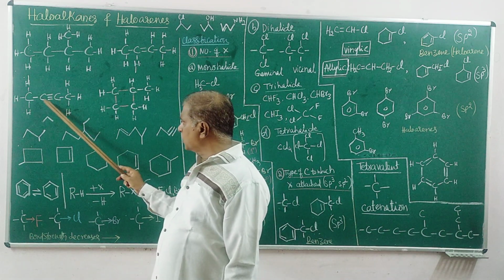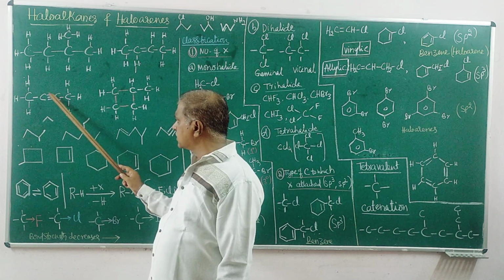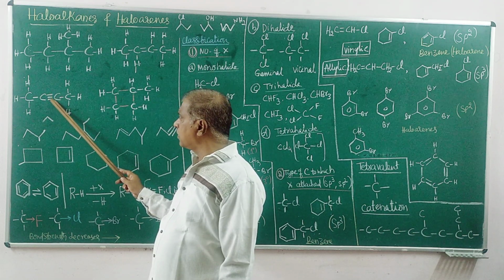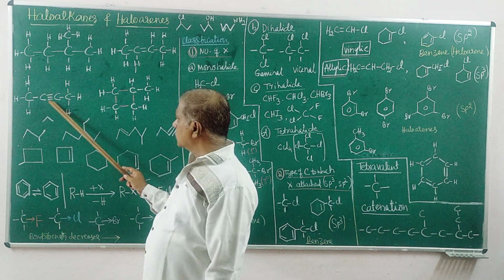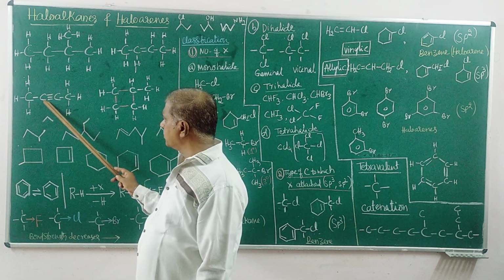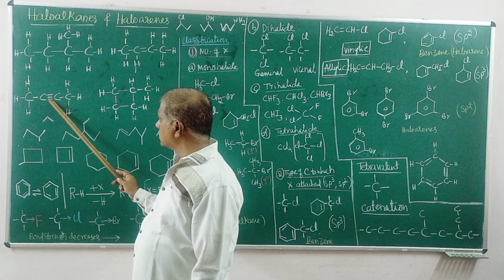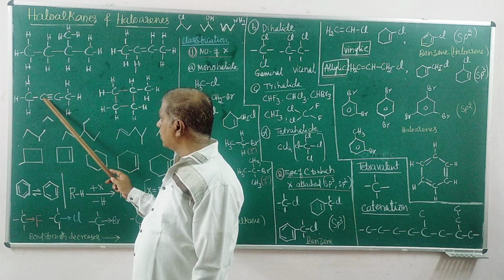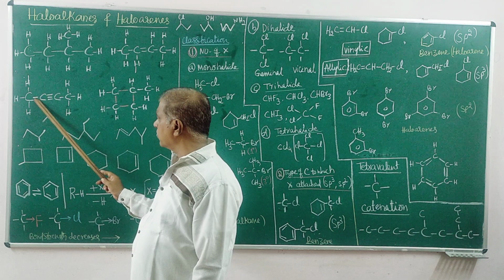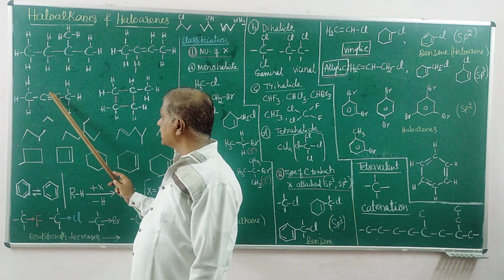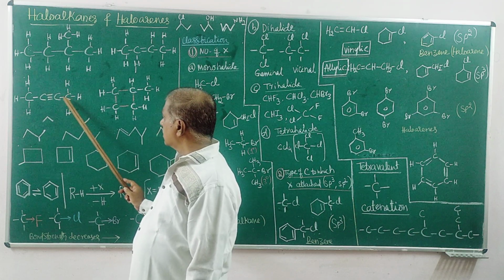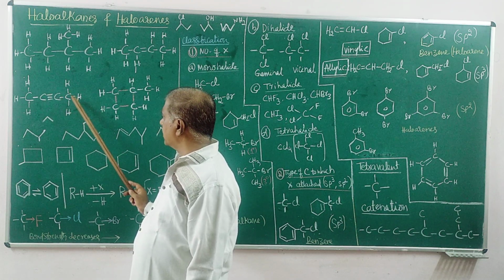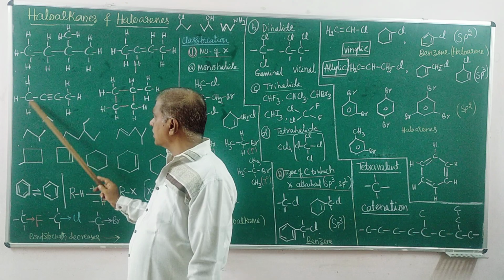Look at this molecule: the carbon contains a triple bond, 2 pi bonds and 1 sigma bond. Molecules like this also exist. This carbon should not have hydrogen, because 3 bonds with the adjacent carbon and 1 remaining bond satisfy the valence. No H. Here valence 1, remaining are 3. That is CH2.